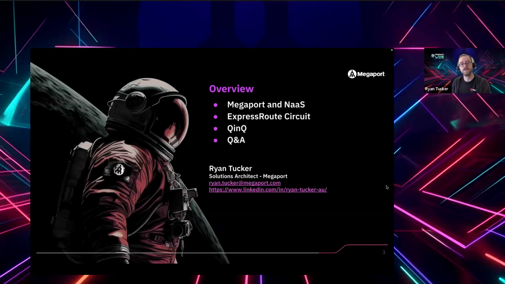So as usual, we'll do a very quick intro to set the scene a little bit about Megaport and network as a service and where this fits in between the customer's equipment or other clouds or whatever it happens to be and Azure. And then we'll have a look at the actual ExpressRoute circuit itself and what makes that up. And then we'll dive into a little bit more detail about how the tagging works and the different peerings that are configured on that and where this complexity comes from, and then basically how we solve for that, because it's way easier than it sounds. Really, is the message.